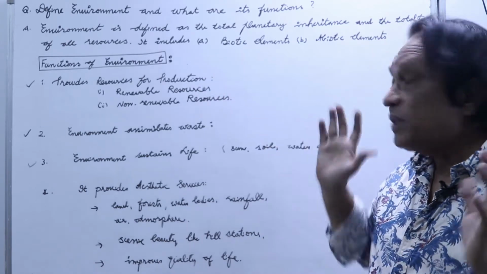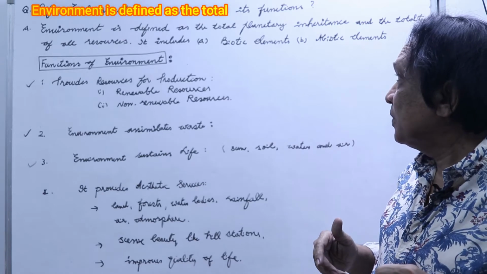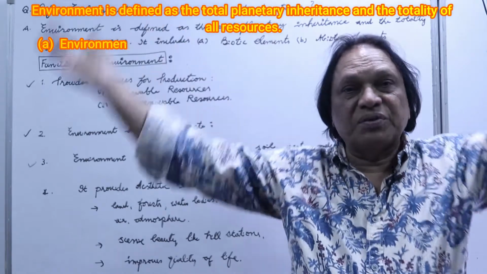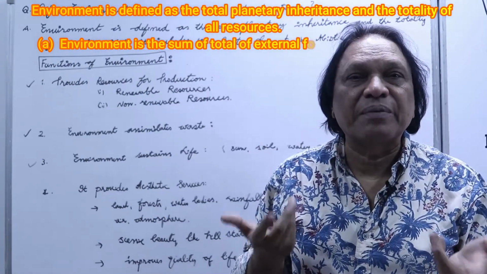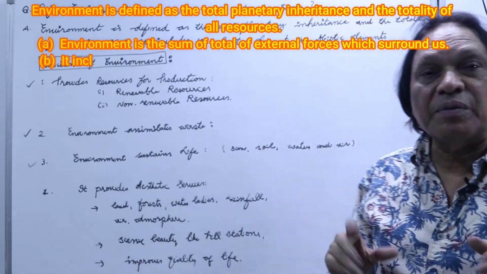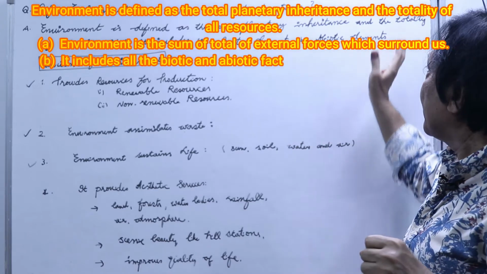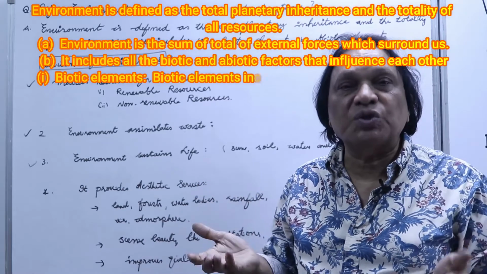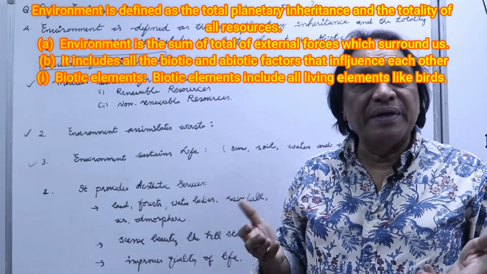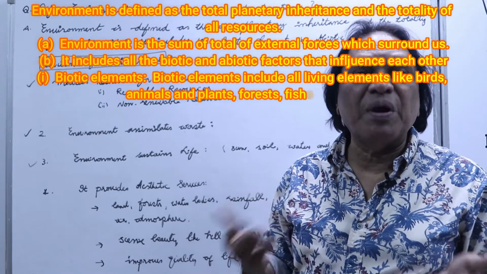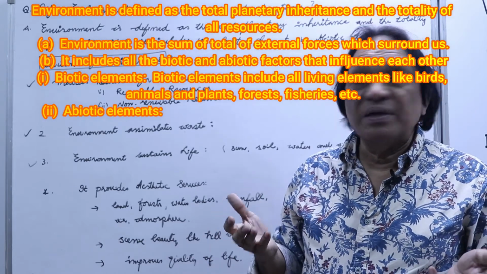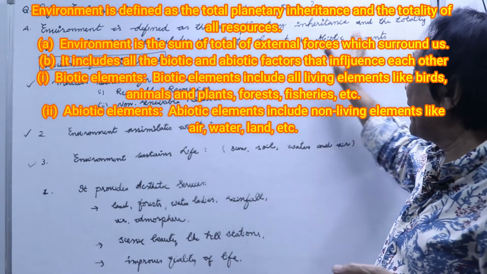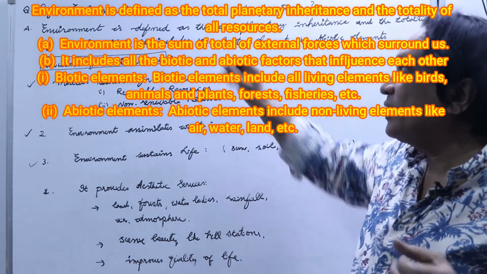We can say environment is defined as the total planetary inheritance, whatever we inherited on planet Earth, and the totality of all resources. It can be air, water, mountains, soil. It includes all.